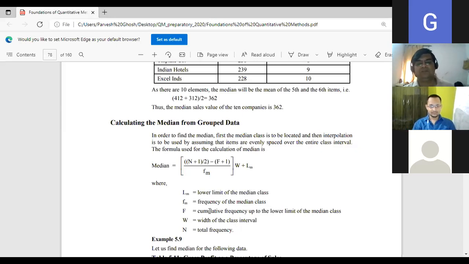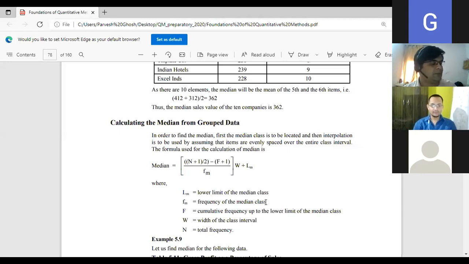Capital F is cumulative frequency. It's not frequency. See, there is a difference between cumulative frequency and frequency. Frequency up to the lower limit of the median class, and W is the width of the class interval, N is total frequency.